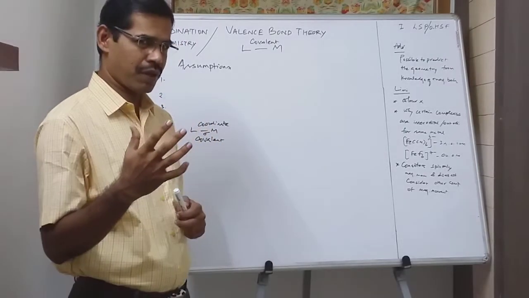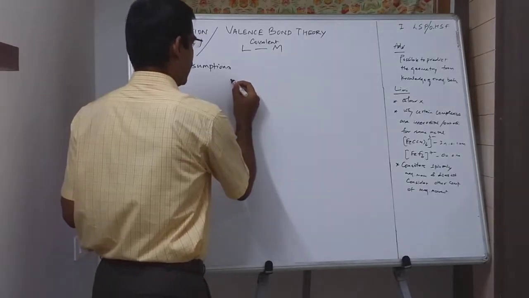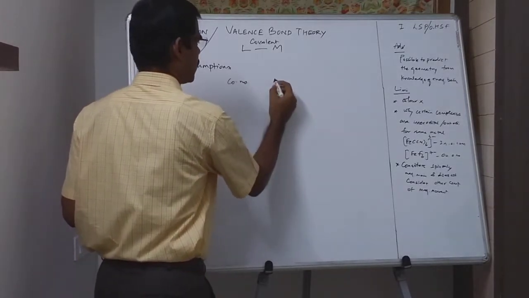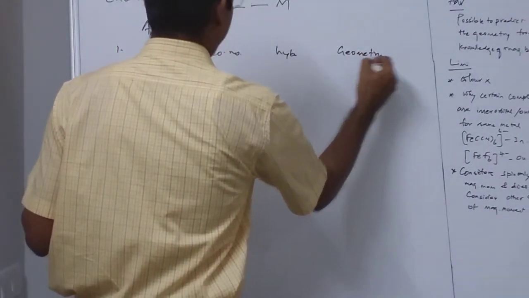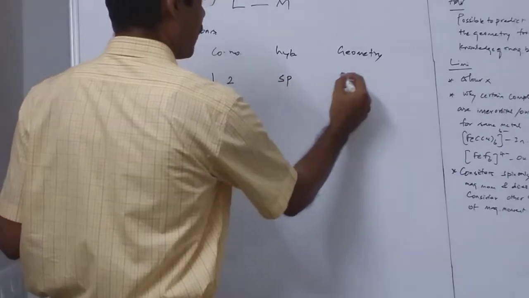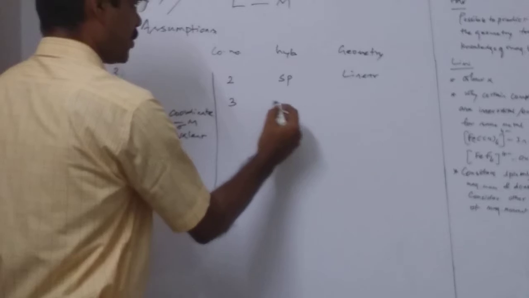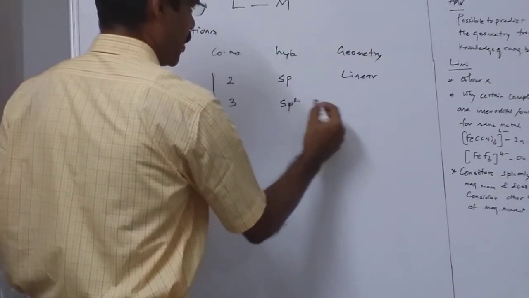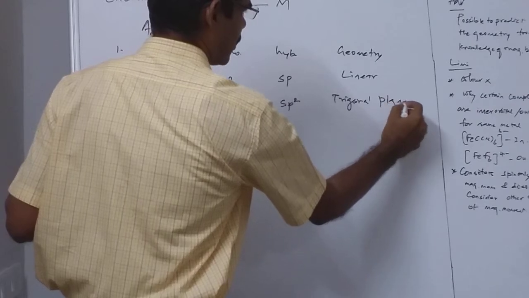Now in the book, we have a tabular column which states coordination number, hybridization and geometry. When the coordination number is 2 and the hybridization is sp, the geometry will be linear. For 3, hybridization will be sp2, and the geometry will be trigonal planar.